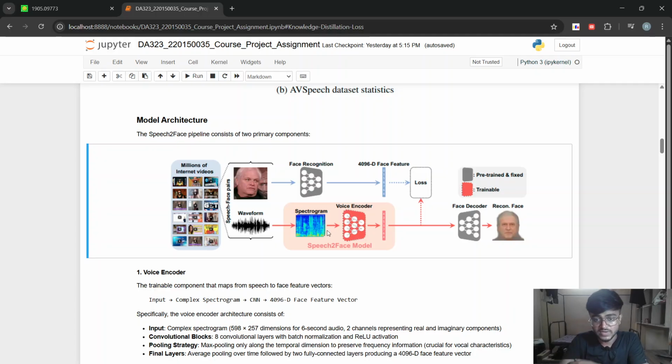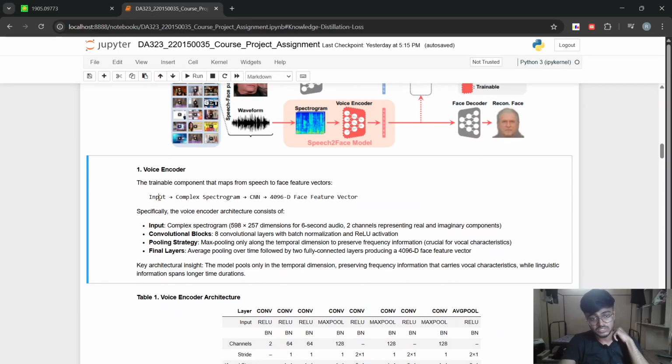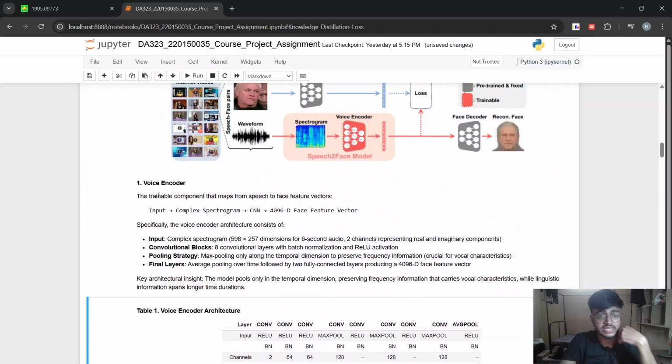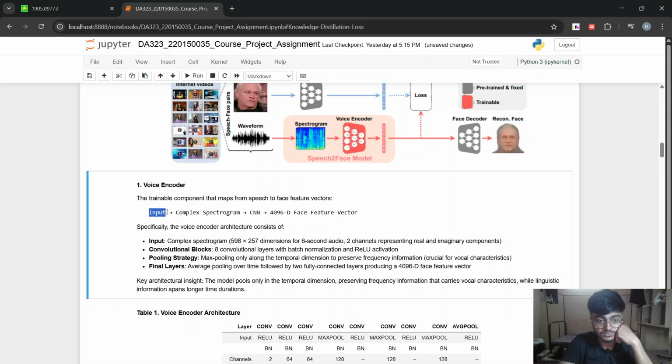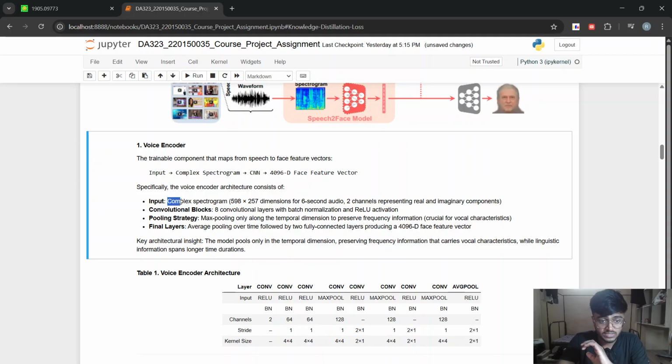So now let's understand the voice encoder model in detail. The voice encoder model will take in the audio wave file, pass it through the complex spectrogram, and after that we will apply CNN, and then we will get 4096 dimensional face features. So let's understand this spectrogram in detail. The complex spectrogram will give us a 598 cross 257 dimensional representation of the 6-second audio clip, and it is in two channels. That means one is for imaginary, one is for real.